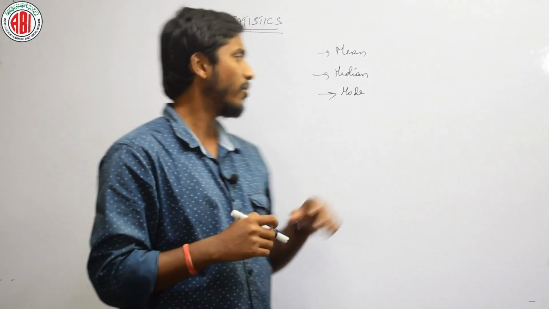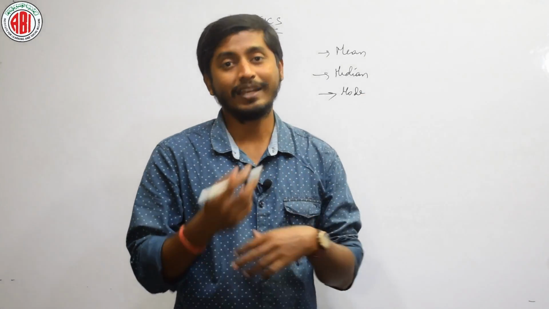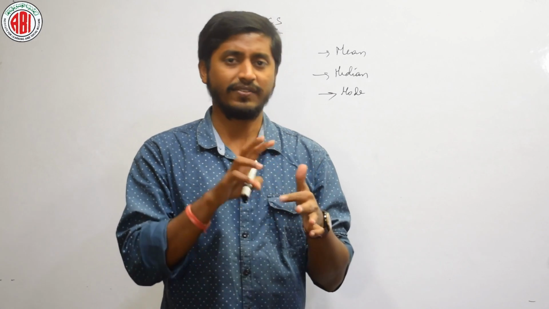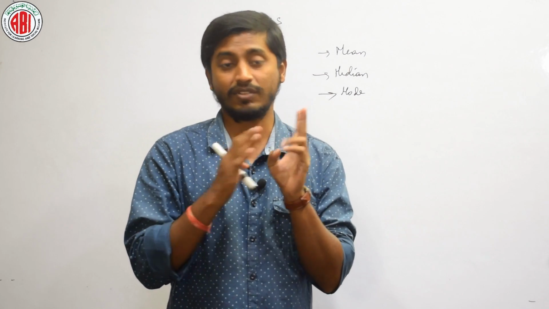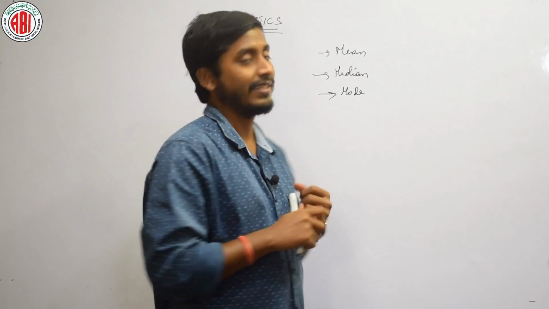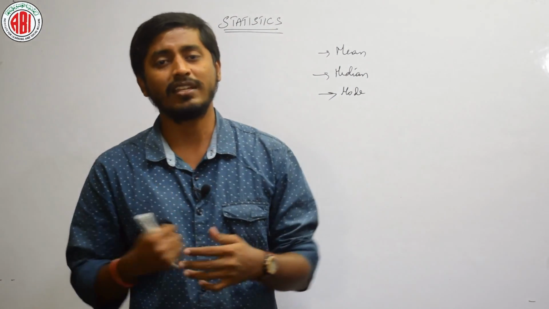Then what about mode? A mode is a number which is highly repeating. For example, let us say I got 60, 60, 65, 65, 60. How many 60s did I tell? I told 3 60s, which means 60 is repeating more times. Then my mode is 60. Is it clear? Let us have more discussion about each and everything.